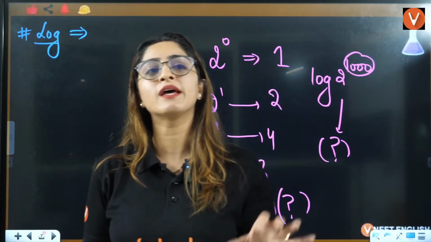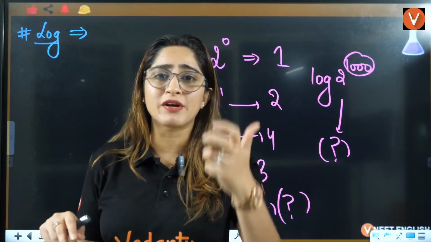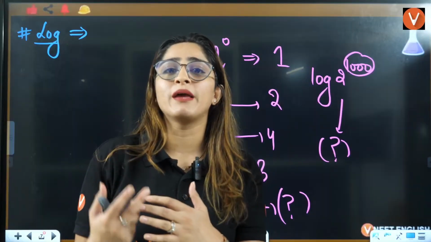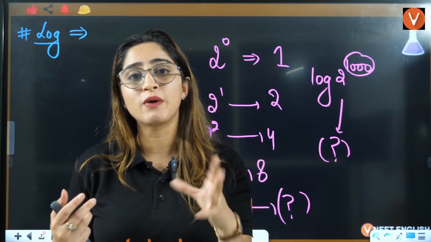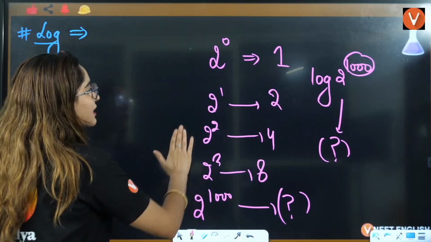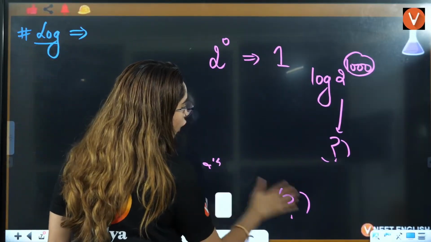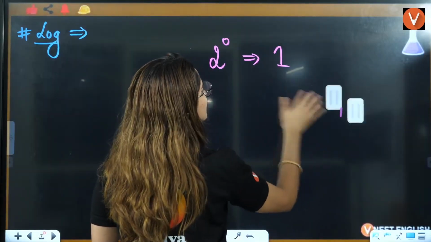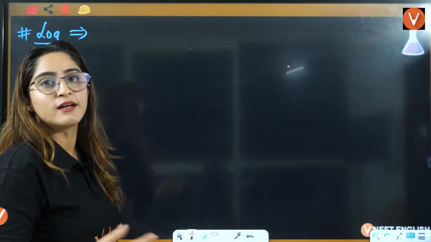To make difficult calculations easy, we make use of log. That's why your formulas are all in log. That was the reason why log was needed.